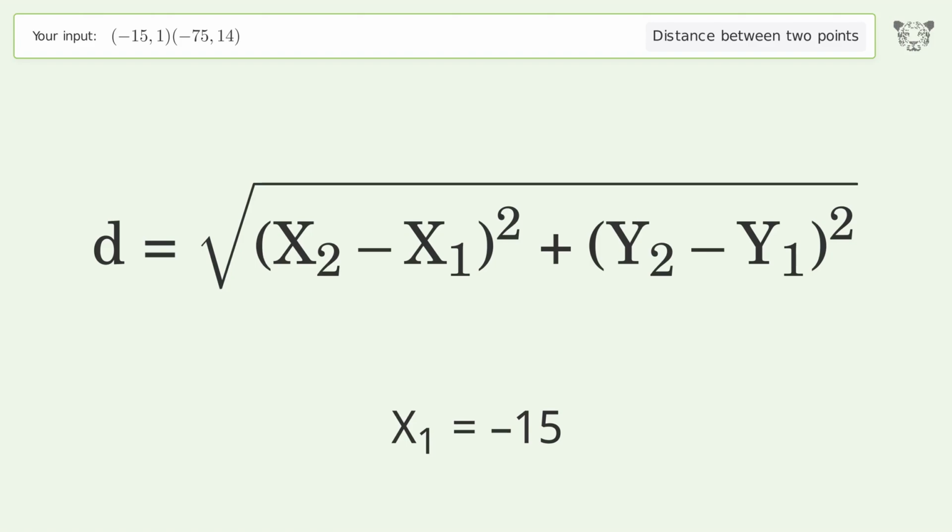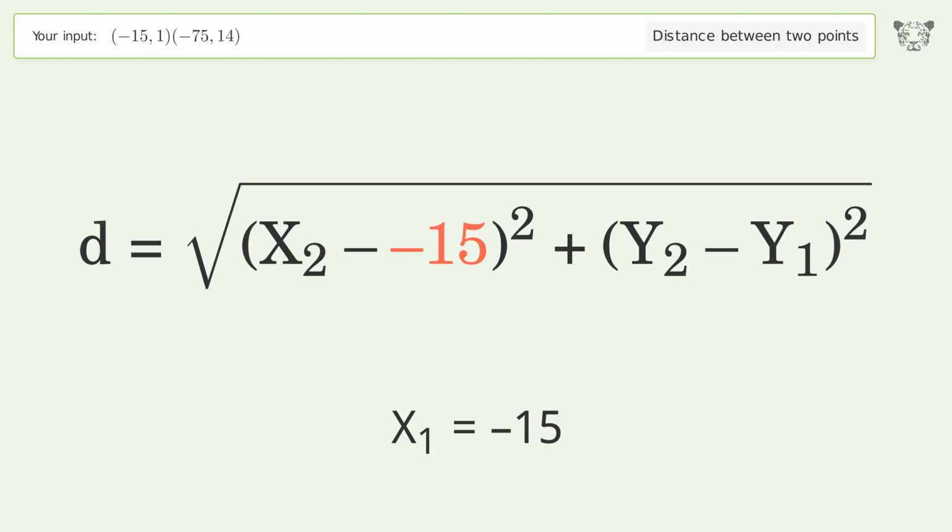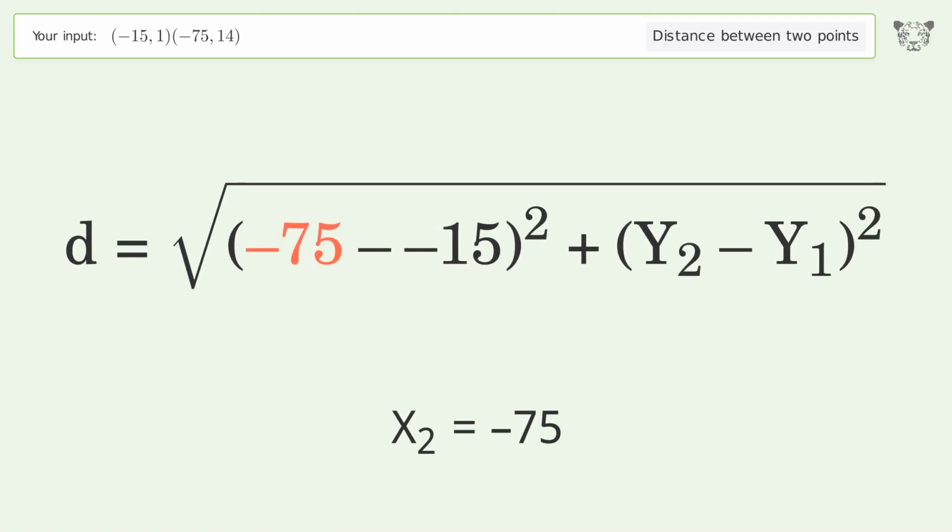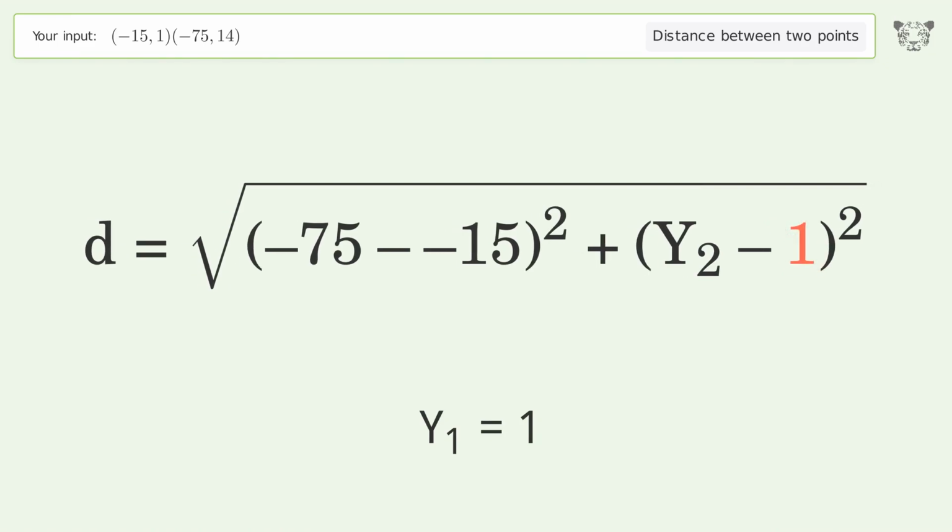x1 equals -15. x2 equals -75. y1 equals 1. y2 equals 14.